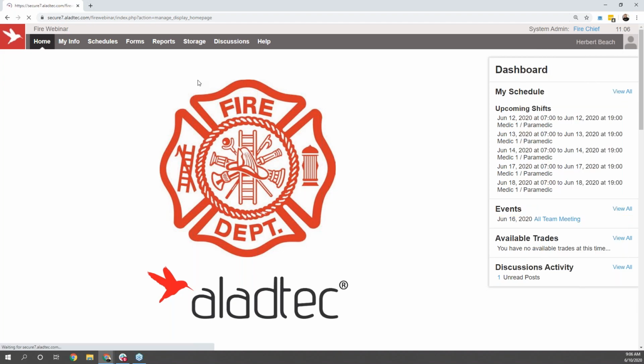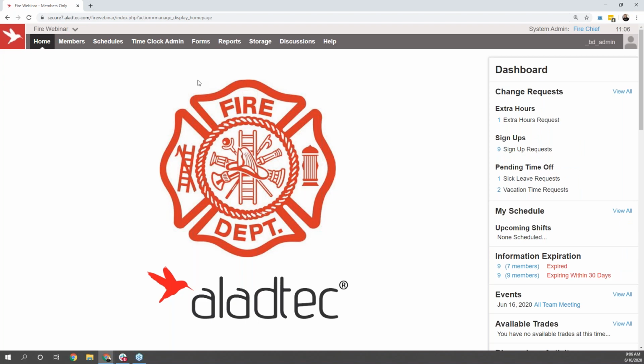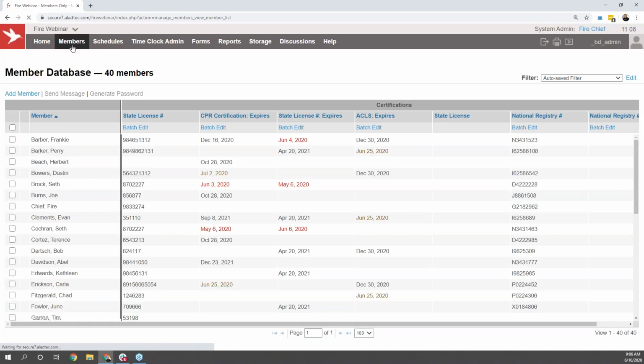The next thing that I'm going to pull over to is that member database that I was discussing, where you can track that information for licenses or certifications, or really anything else you want to track for the users in your organization. To pull up to that, I can click Members up at the top of the screen. That'll bring me to a view with the users' names on the left-hand side of the screen, and information that you can track for those users will show across the top as well.